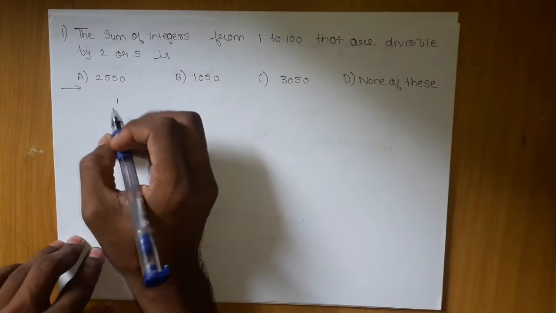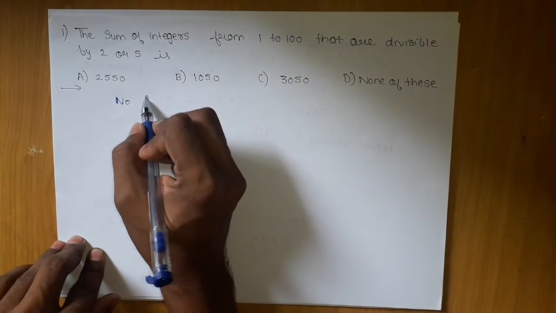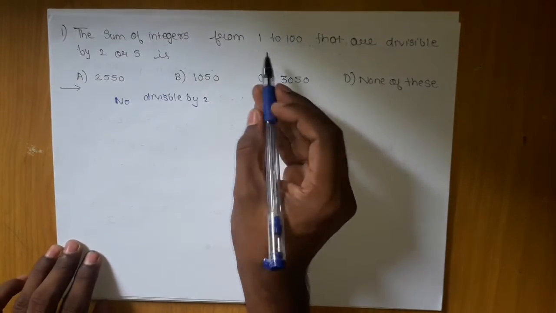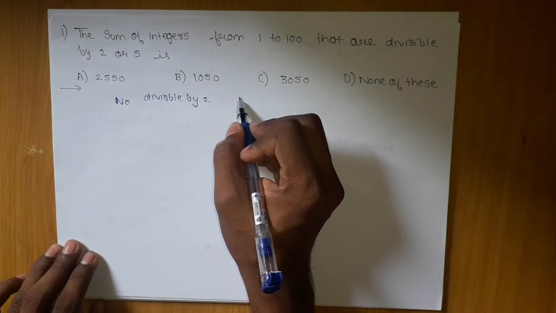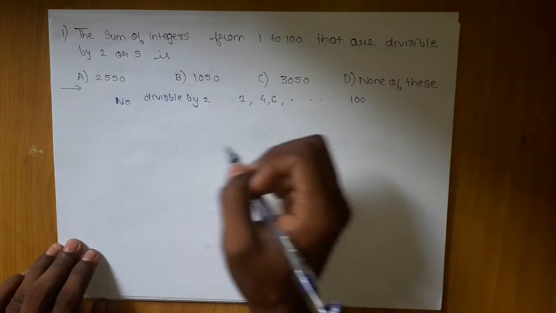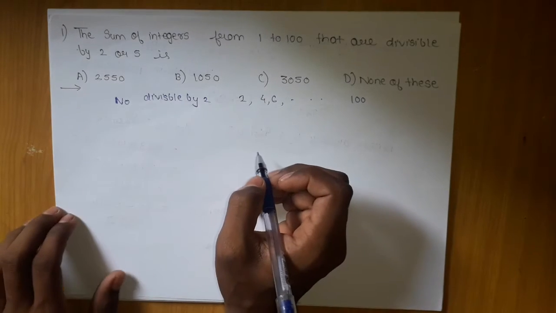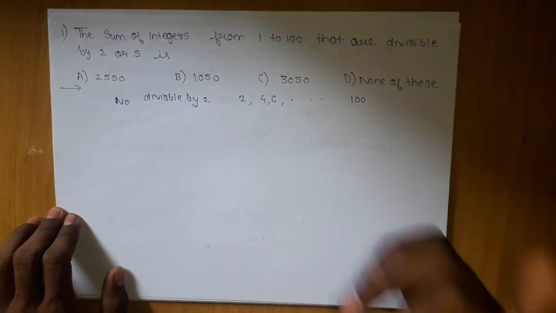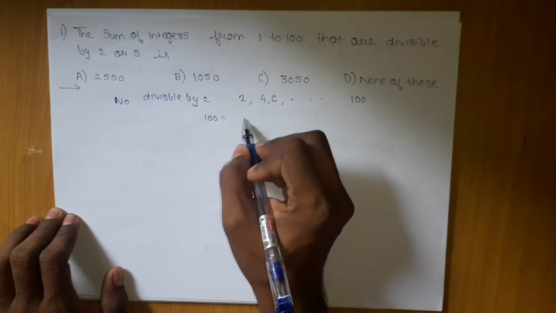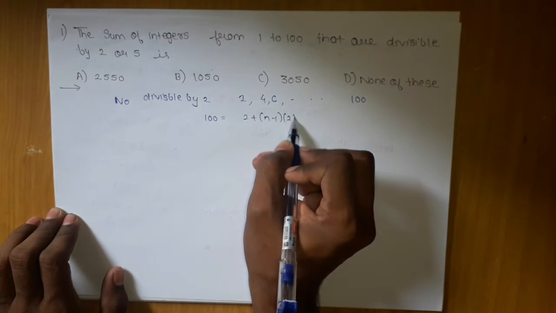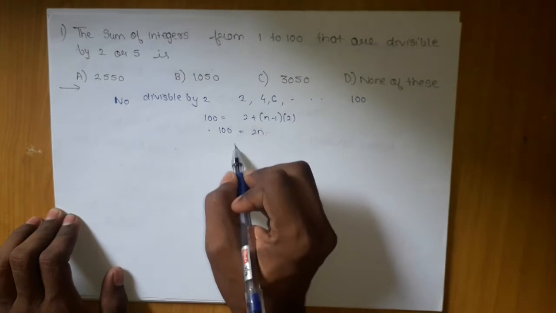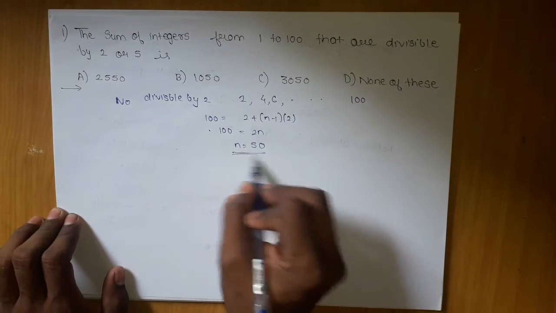So first I will find the numbers divisible by 2. Can you tell the numbers from 1 to 100 which are divisible by 2, the starting and the end? 2, 4, 6, and in the end I know it will be 100. I have told you how to find n, but I will show you again once and then we will do it directly. How to find n is very easy. You just put Tn = 2 + (n - 1) × d, where d is 2. Then the 2 will cancel out here, and you see 2n = 100, so n = 50. So we got n = 50.